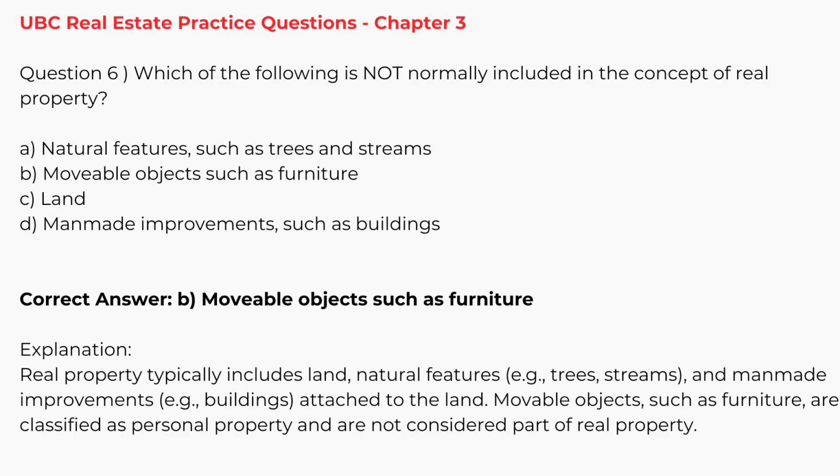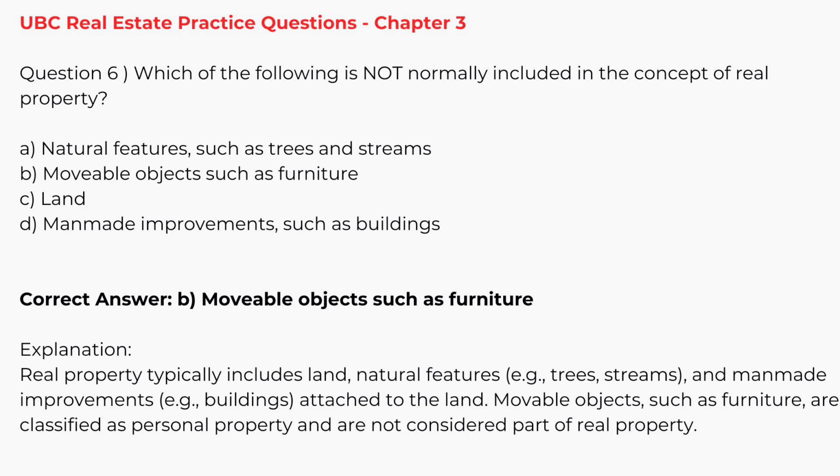Question 6. Which of the following is not normally included in the concept of real property? A. Natural features such as trees and streams. B. Movable objects such as furniture. C. Land. Man-made improvements such as buildings. Correct answer B. Movable objects such as furniture.